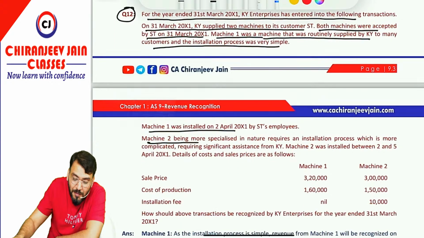Machine 2, being of a more specialized nature, requires an installation process which is more complicated, requiring significant assistance from KY. Machine 2 was installed between 2nd and 5 April 2001.